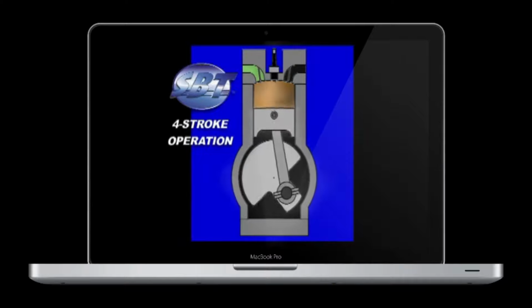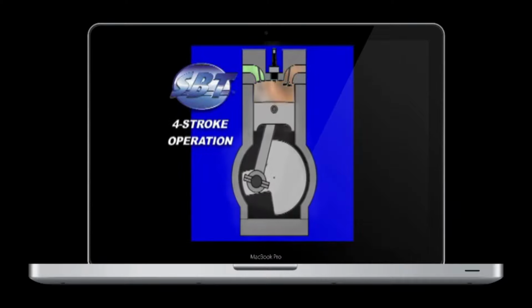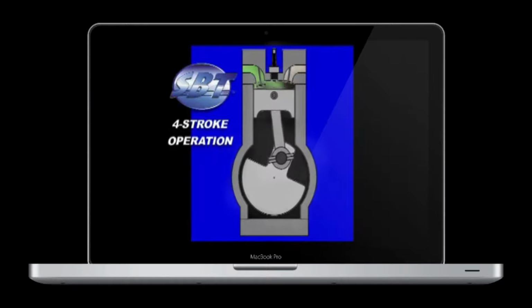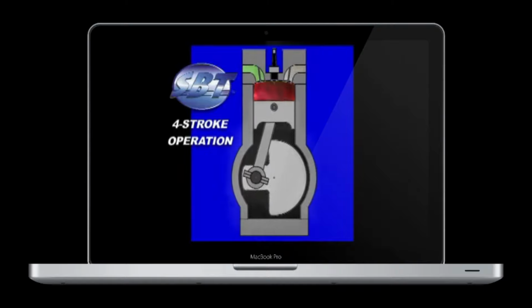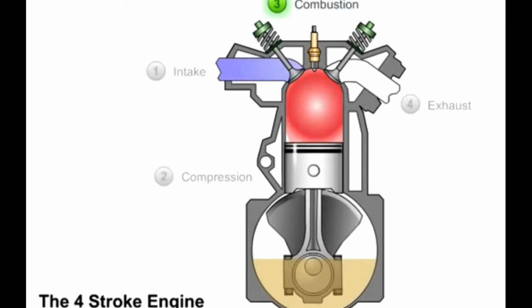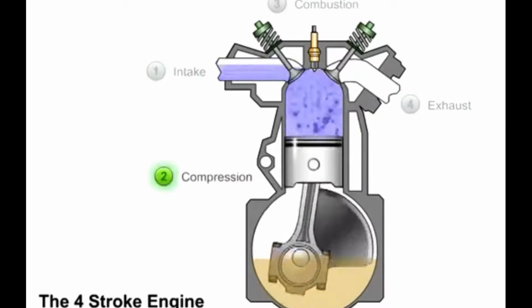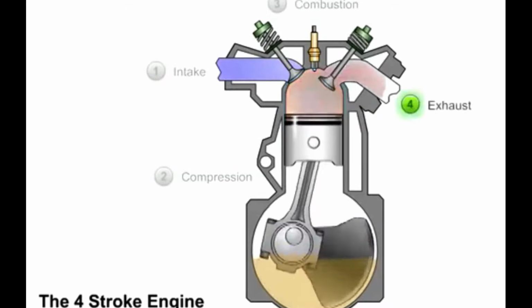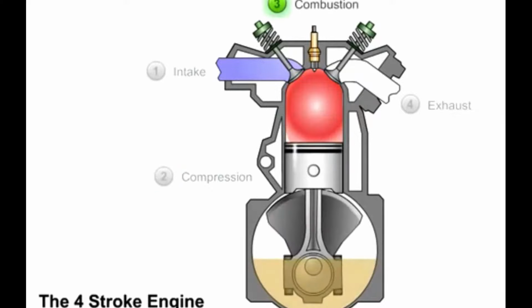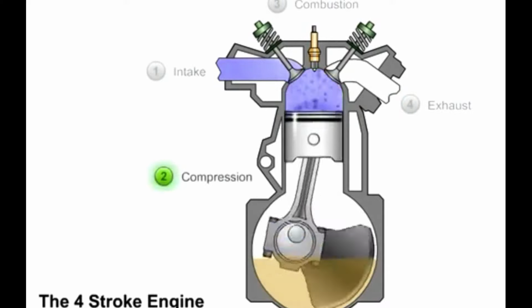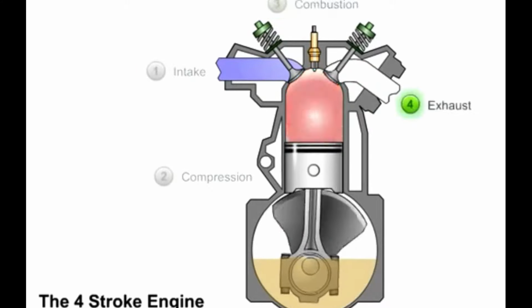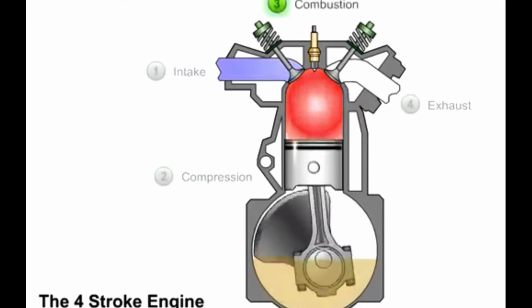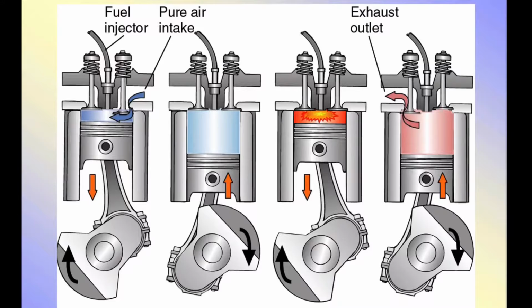The piston lowers for the intake stroke, drawing air-fuel mixture, raising for the compression stroke. The air-fuel mixture is ignited for the power stroke, forcing the piston down. And finally, raise for the exhaust stroke, forcing the exhaust out of the engine. The cycle then repeats over and over, turning the crankshaft, which is connected to the impeller, which drives the craft forward.